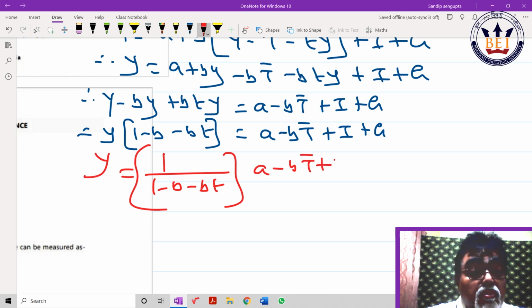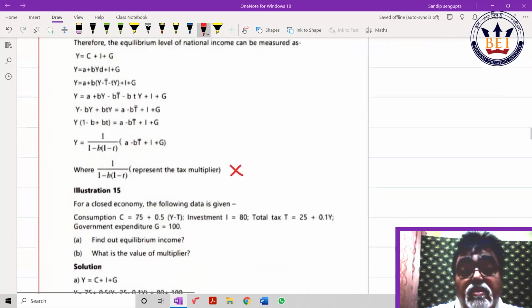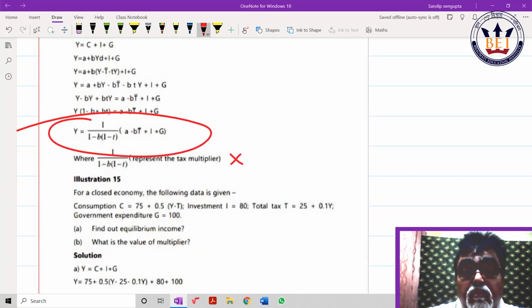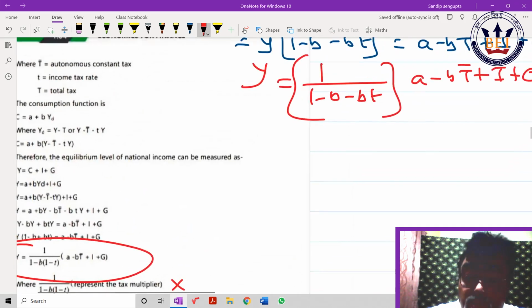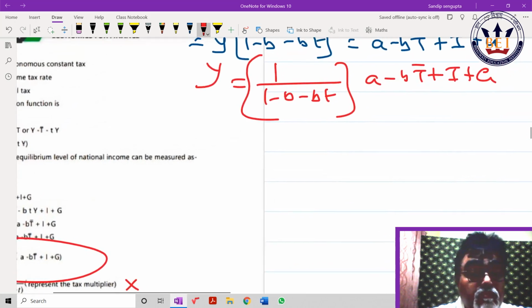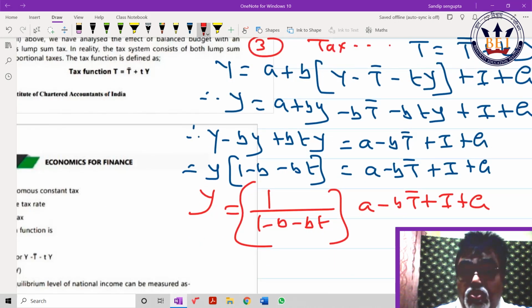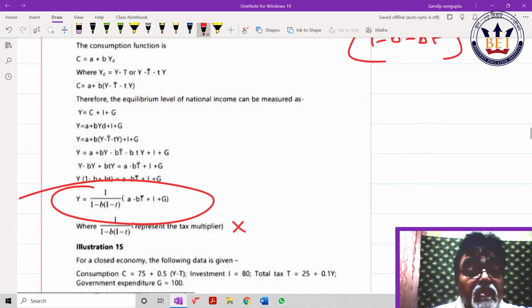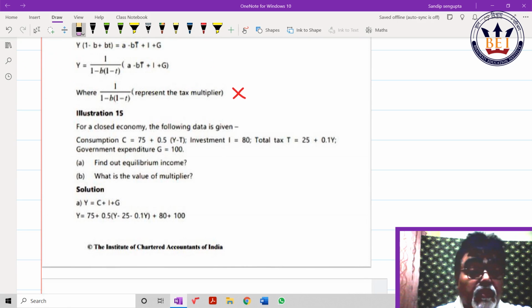So check. These are the things that have come. Check: 1 by b this, and if you take common, it should come only. A minus bT plus I plus G. If you do this derivation 2 times, 3 times, mathematics would be easy for you. For those who are serious, one thing I should tell you, I'll show you in the next chapter. It shows the tax multiplier. Maybe some typo or mistake they have given.